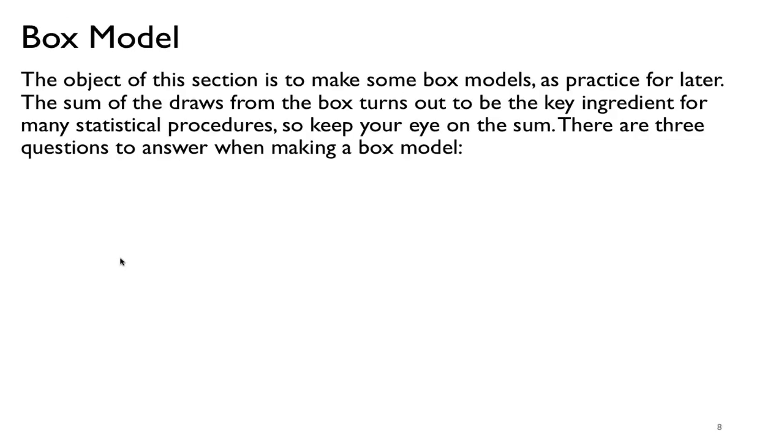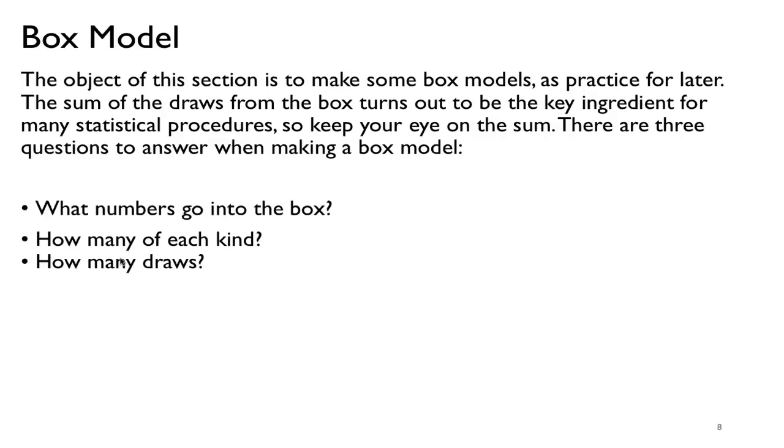Okay, let's talk about something called the box model. This will help us understand many kinds of problems and help us simplify a problem into something mathematical and very basic, rather than all the bells and whistles of the actual problem. In the box model, when we look at a problem, we want to figure out what kind of numbers can come up, whether in a game or something at the casino.